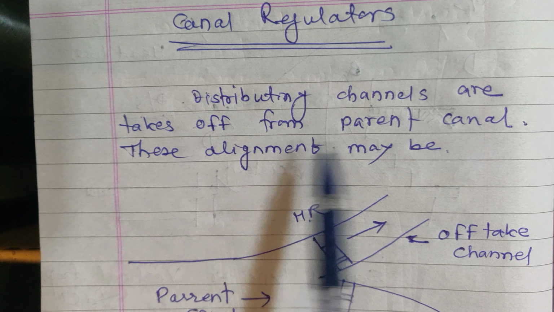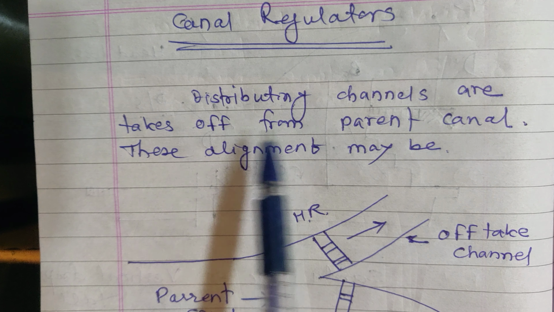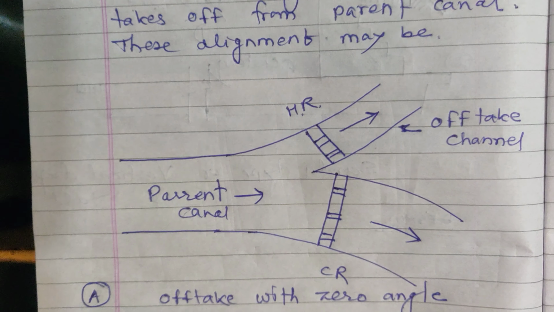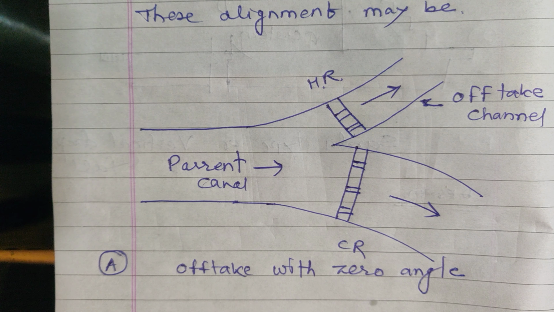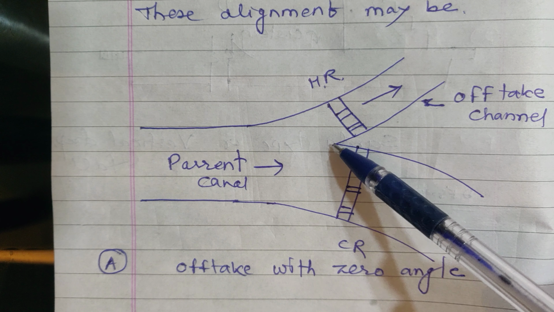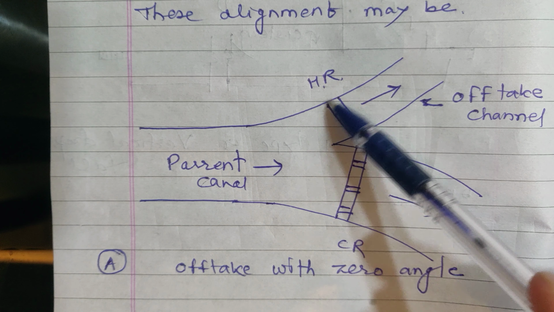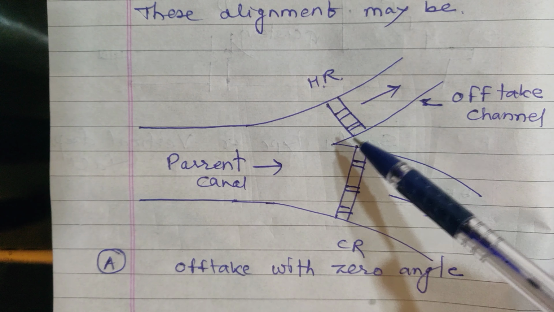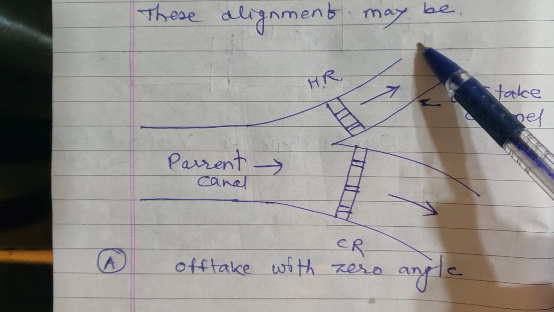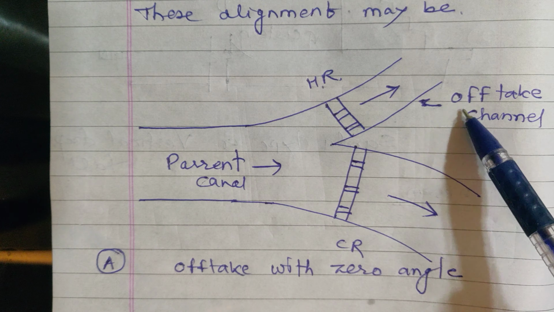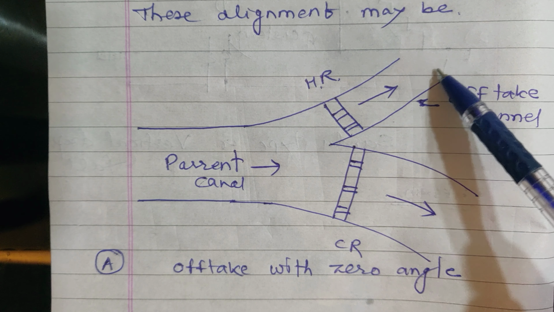Here the distributing channel takes off from the parent canal. This may be one of the alignments. See, this is the parent canal, with a 0 angle. This is the off-taking canal. Off-taking canal means the canal that is taken up from the parent canal. Here there is a 0 angle.